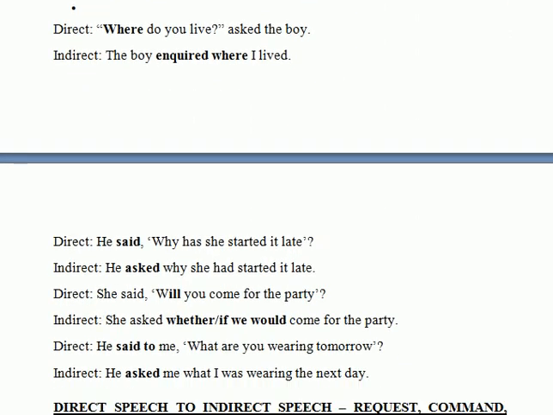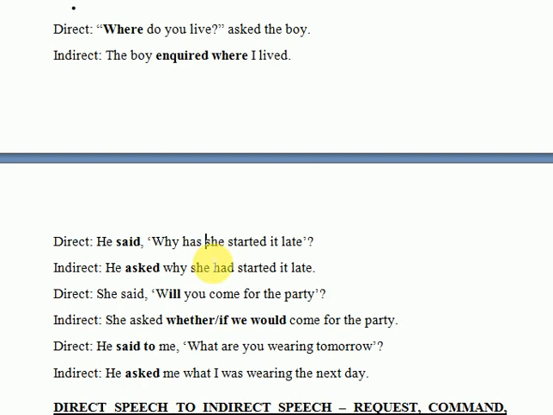In the second example, "Why has she started it late?" He said simply would change into asked. Why would work as a conjunction. And next, has she started it late? In the affirmative formation the subject comes before the auxiliary, the helping verb, and in the interrogative formation the helping verb or auxiliary comes before the subject, she.